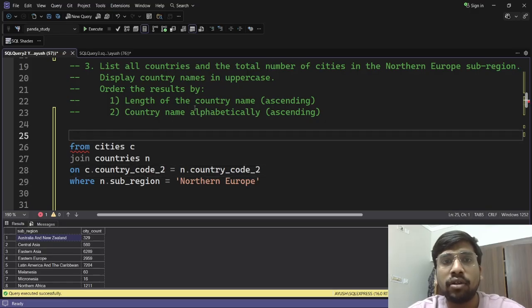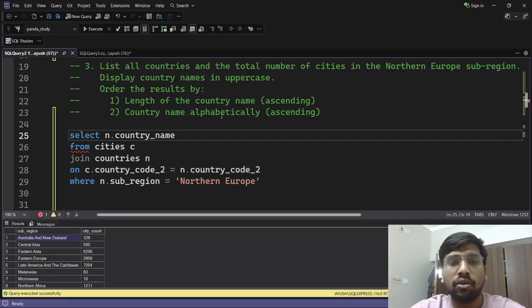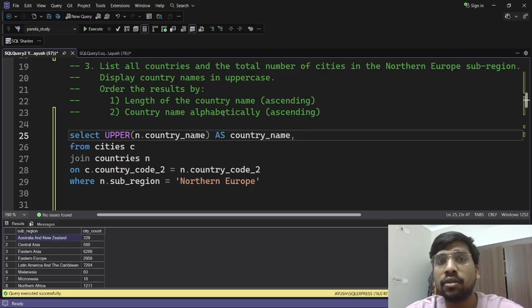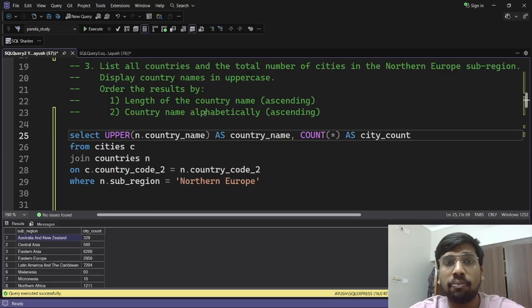Now we want the country names in uppercase, so we will select n dot country name, and we will use the upper function, and alias it as country name, and the total number of cities. So we will again use the count function as city count. We have the country names in uppercase and the city count.